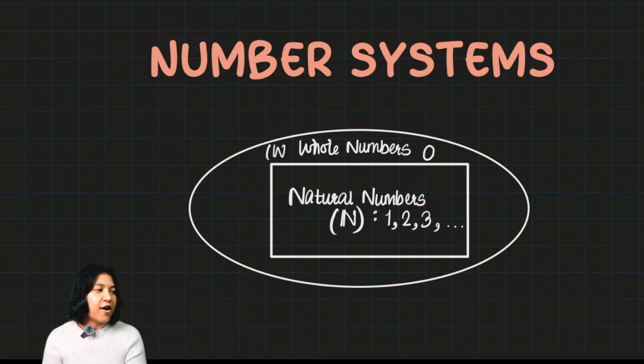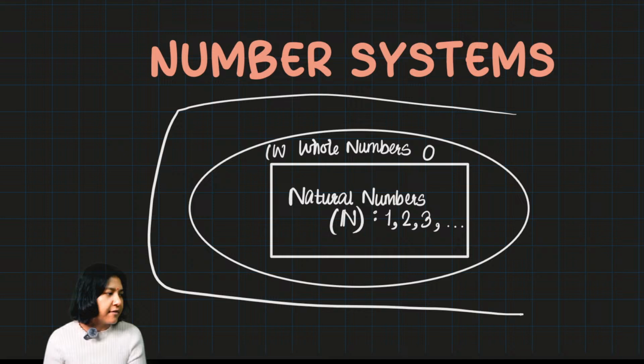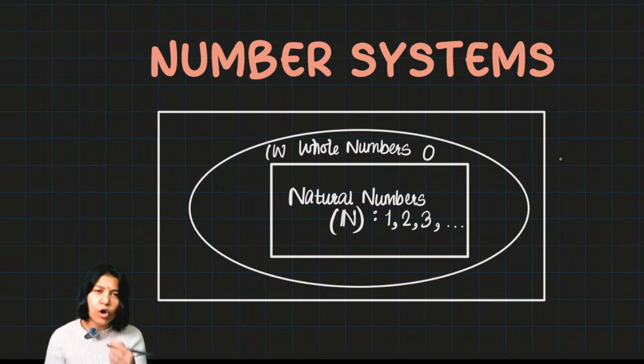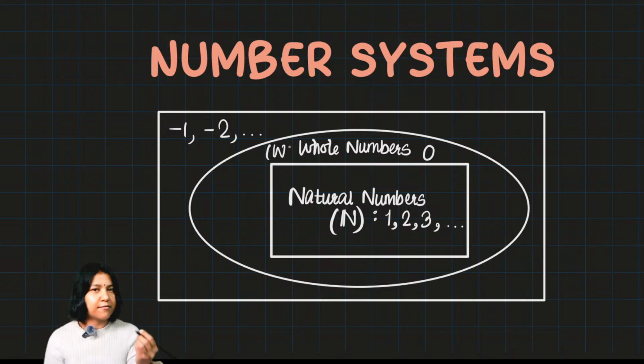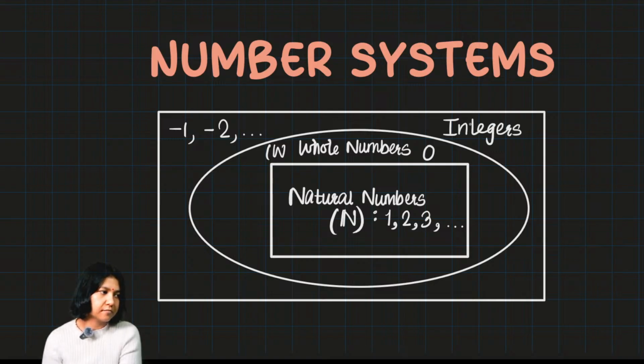So along with 0, 1, 2, all the counting numbers, they now needed a new family of numbers such that all previous numbers were included along with new members. The new members were the negative numbers, -1, -2, and of course, just like the counting numbers, the negative numbers would also go till infinity. Now this family of numbers, the natural numbers, whole numbers, and the new members all together, were called by a new name, integers. Integers are denoted by Z.